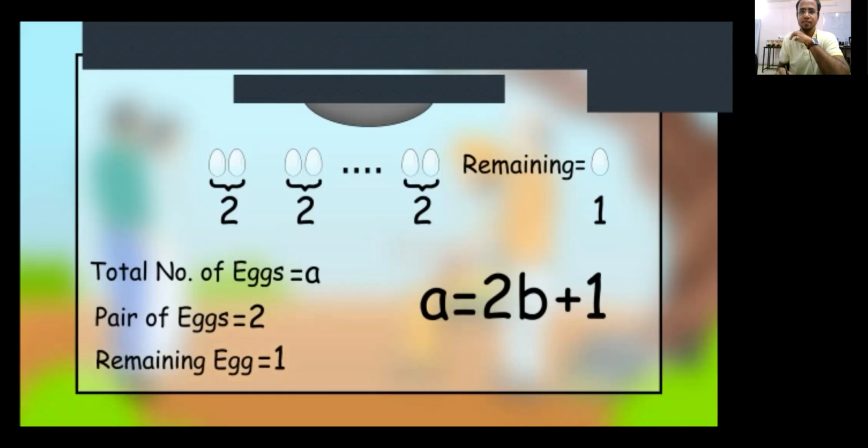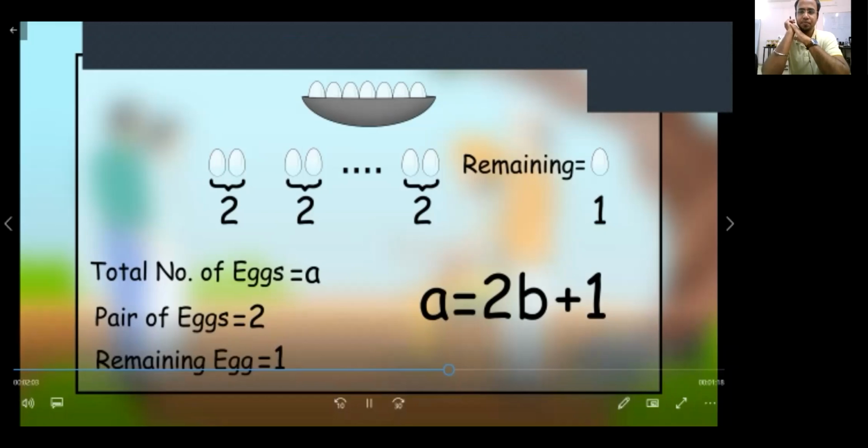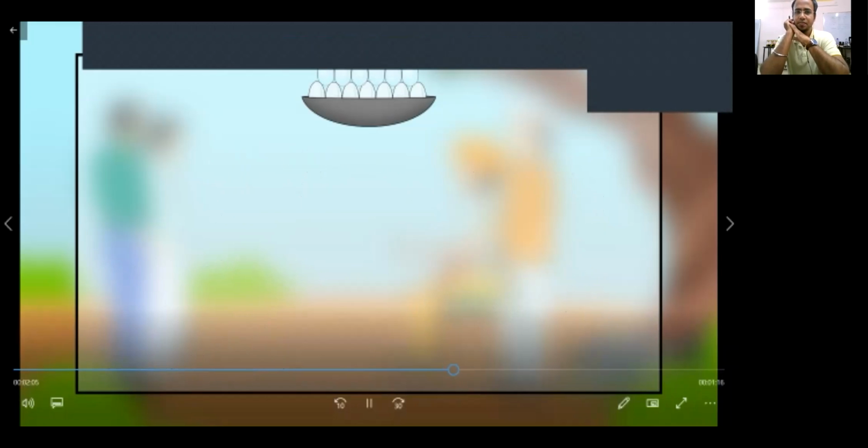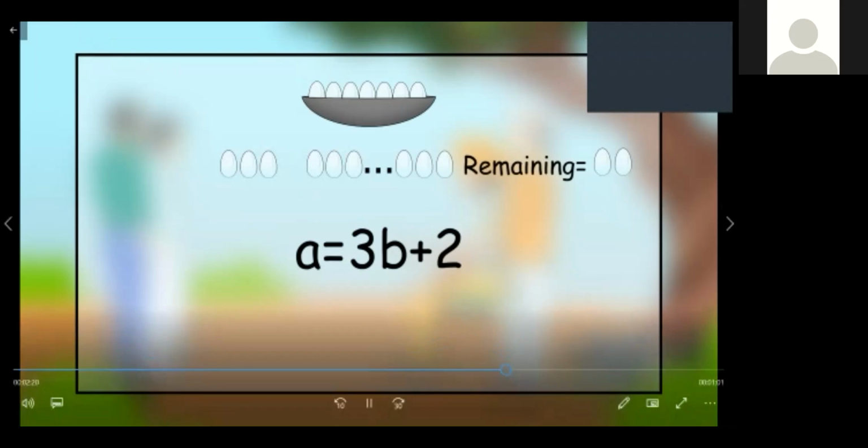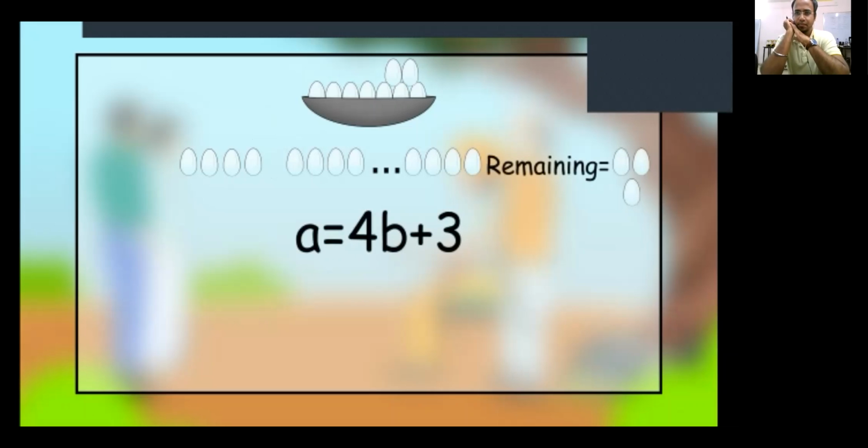Now similarly, you must be wondering, he said again, if counted in threes, 2 will remain. So can you guess the answer? Because this is the second hint he is giving to you and the sarpanch. Yes? Yes. This is how it looks if counted in threes. Now, again, he said if counted in fours, 3 will remain. Then the 3 condition is expressed in this manner, as you can see.